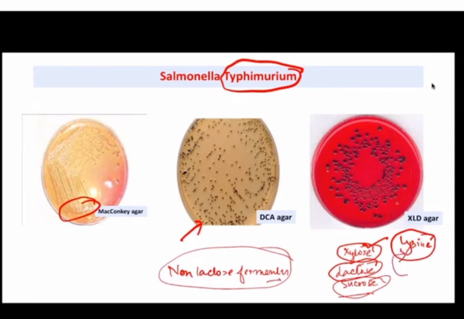सो साल्मोनेला क्या करेगा, it produces enzyme which is lysine decarboxylase. So it will cause breakdown of this lysine, decarboxylation of this lysine, and alkaline reaction will be there. So this alkaline reaction will overcome the acidity which is produced by the fermentation of xylose. So जो colonies हैं वो पिंक ही आएंगी साल्मोनेला की।